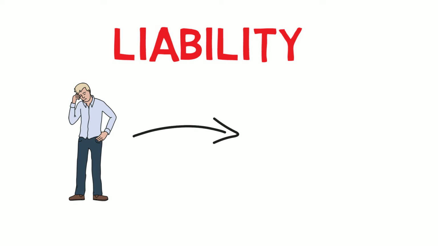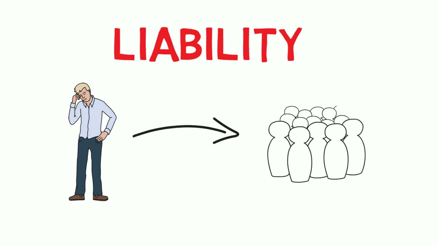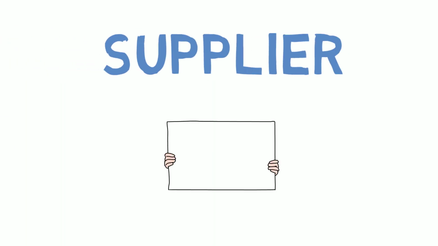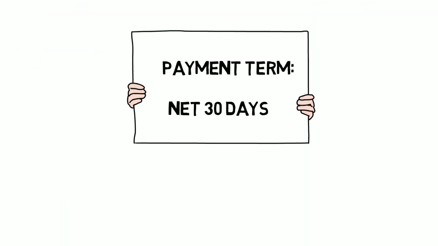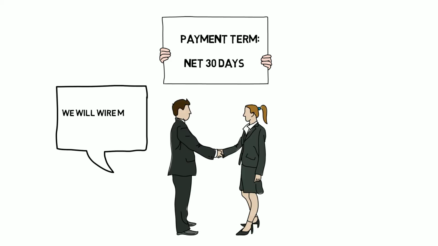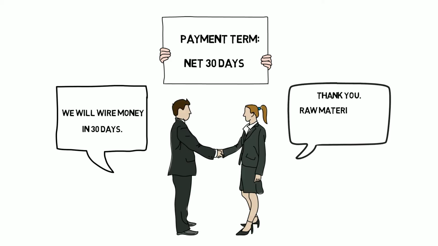Liability. Liability is financial debts or obligations, something that you owe to other parties. You are obligated to pay money or provide services in the future. It can be accounts payable, notes payable, or long-term debt. For example, you purchase raw materials from a supplier with a payment term of net 30 days. That means you will receive raw materials today, but are only obligated to physically pay 30 days from now.